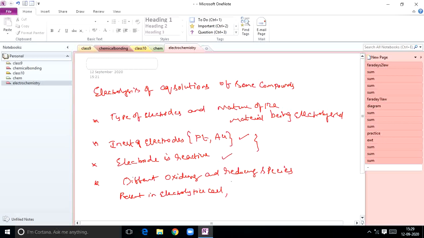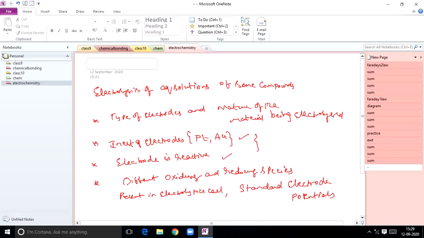It also depends on the standard electrode potential. We will discuss standard electrode potentials in more depth in the next topic.